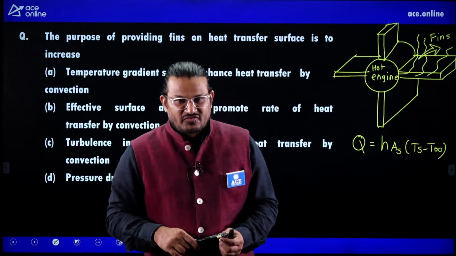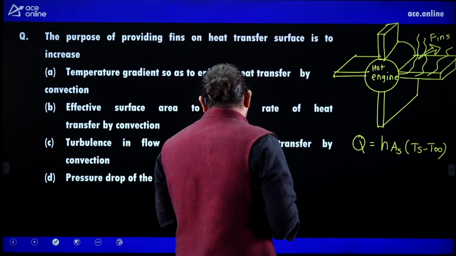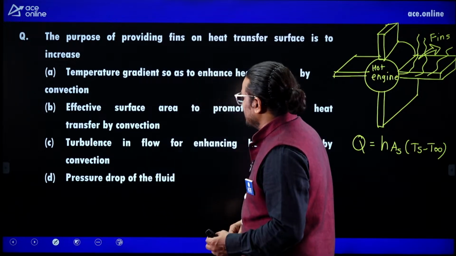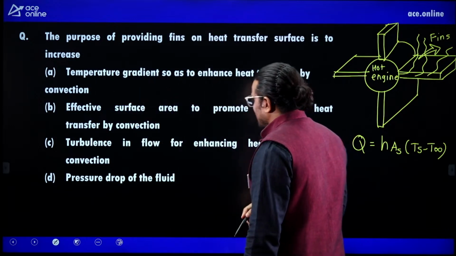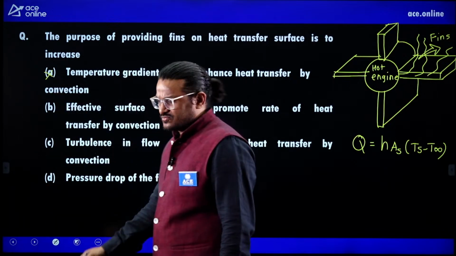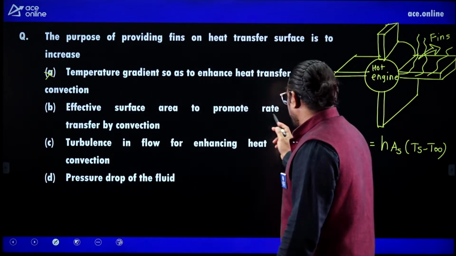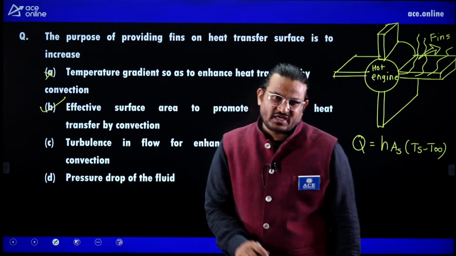So the purpose of the fin is to cool the body faster. Okay. So what is the option? The first one, the temperature gradient so as to enhance the heat transfer by convection? No. There is no temperature gradient. Effective surface area to promote the rate of heat transfer by convection? Yes. B is absolutely correct.